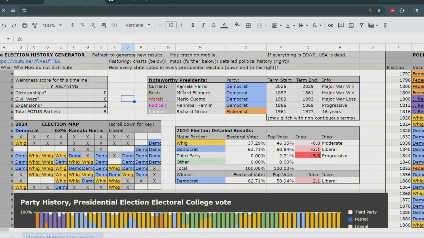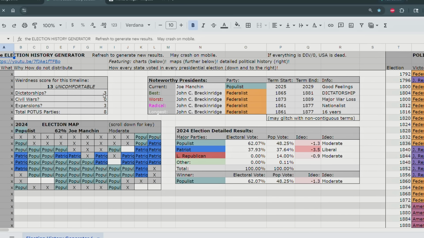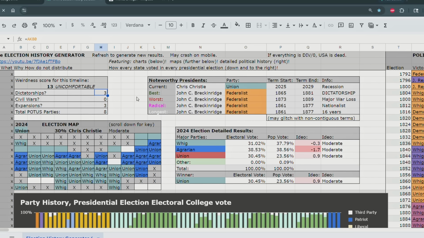Let's refresh away from this relaxing timeline. I want to get a crazy timeline. Okay, so we got the baseline crazy timeline of 3 dictatorships, but it's not crazy enough, and we're not going to be able to see it before it disappears. No dictatorships. Let's refresh again.